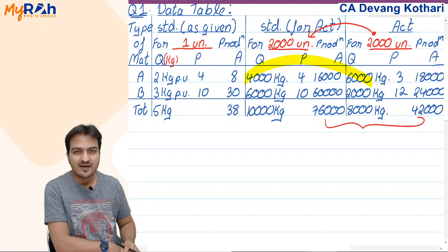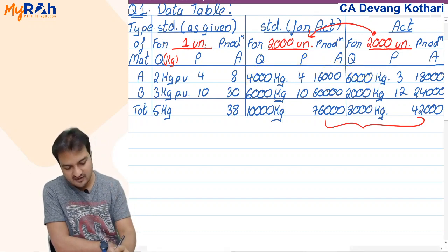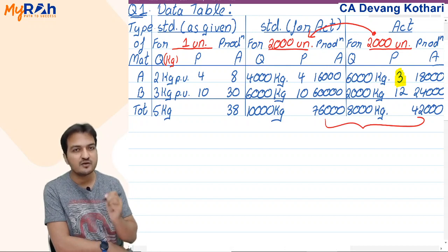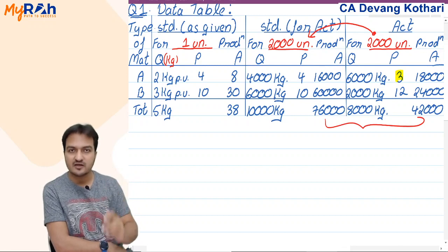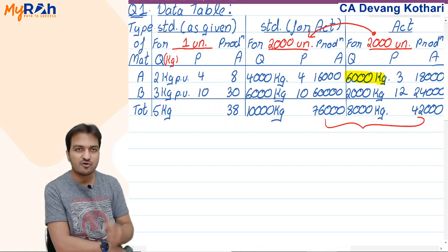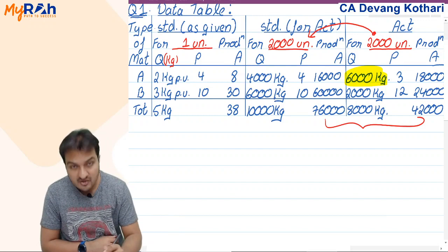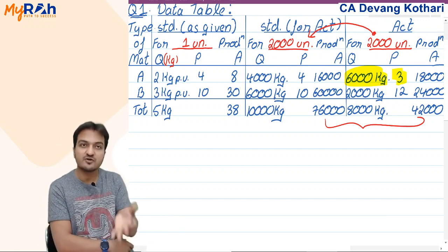Well, like I said, think with pure logic. If I saved 1 rupee in my actual price, I saved that on every kg that I purchased and consumed. How many kg did I actually use? Actually, I have used 6000 kg. Then haven't I saved 1 rupee on all that 6000? Because yes, all 6000 actual I have purchased at 3 rupees only.